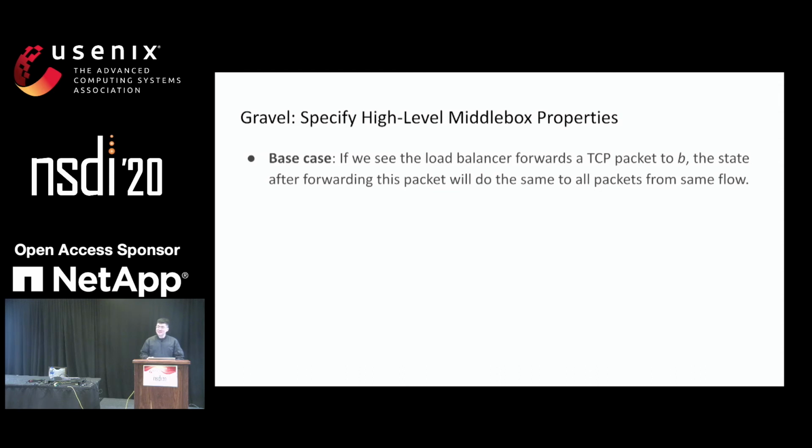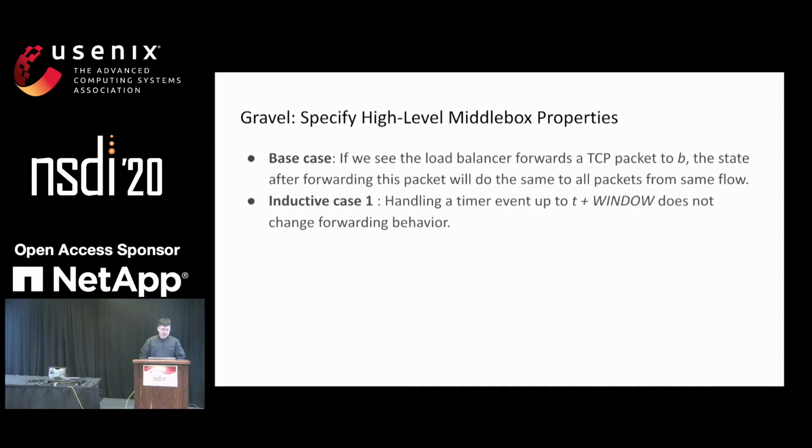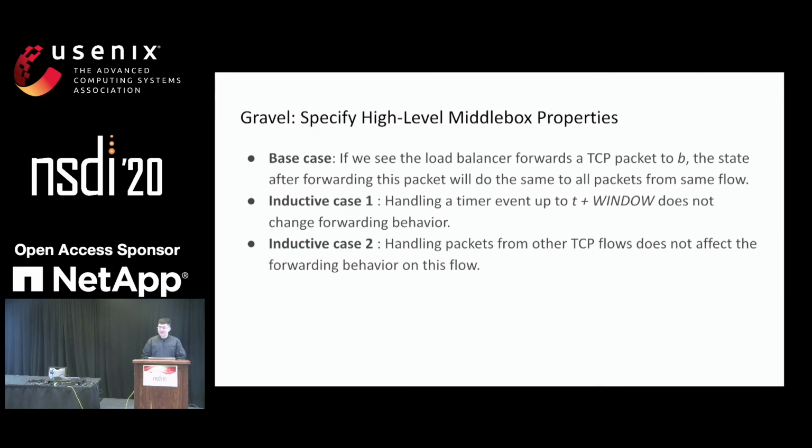the subsequent state immediately after handling the packet should also forward packets from the same flow to the same backend server. And then we also need to have 2 inductive cases, which basically show that the packet forwarding behavior is not changing when the middlebox is handling, say, a timer event or other packets. So the first inductive case says that if we're handling a timer event and the time is before T + window, which is the deadline of the flow expiration, the packet forwarding behavior should not be changed. And the second inductive case is that handling a packet from a different TCP flow does not affect the packet forwarding behavior.